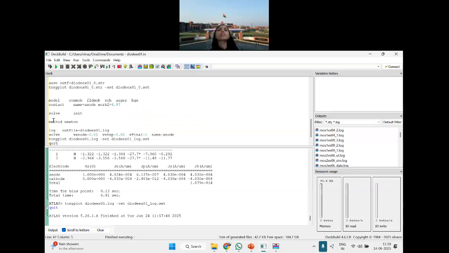Then you are putting the bias. V anode means the bias voltage applied at the anode. V anode is starting from 0.5 and going till 1 with a step size of 0.05. So it goes up with a step size of 0.05, and then it plots these results. Please see.